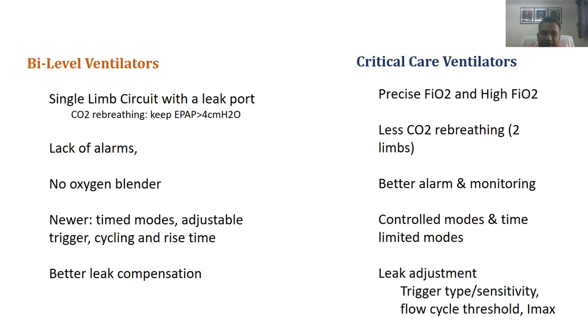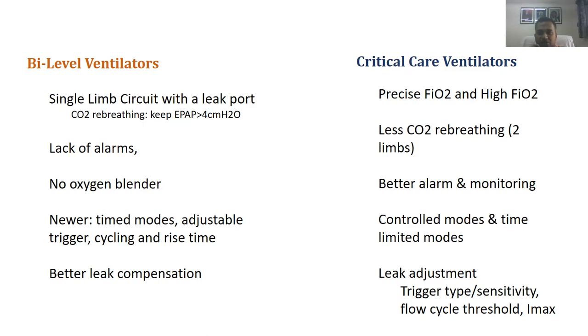Now, the critical care ventilators are the ventilators where you give the non-invasive ventilation from a big ventilator, which is used for mechanical ventilation after intubating the patient. So what is the advantage over there is that you can give a precise oxygen. If you give 40%, patient is going to receive 40%. Whereas in bi-level ventilator, you're going to give oxygen through the oxygen cylinder. So that oxygen is variable depending on the patient's breathing effort and the leak which is happening around the mask.